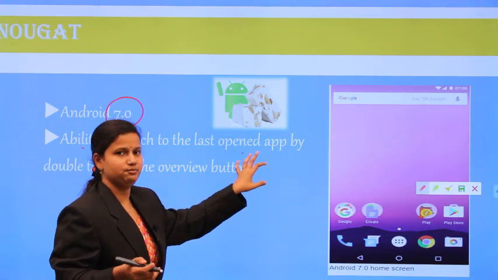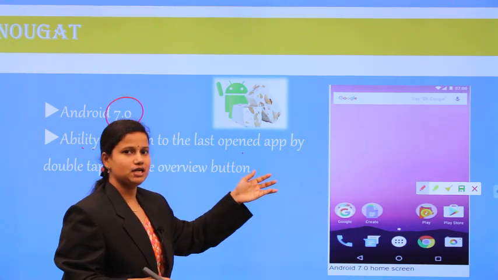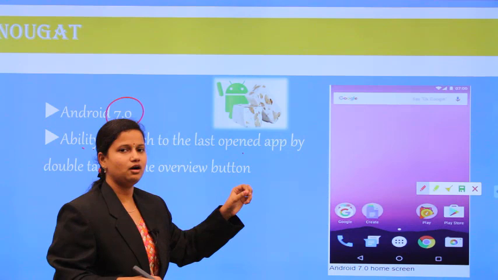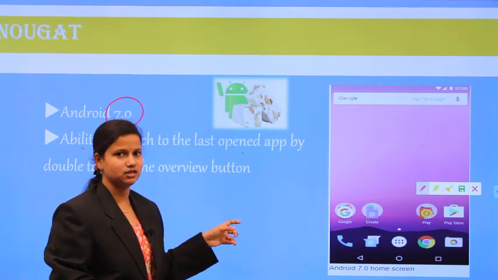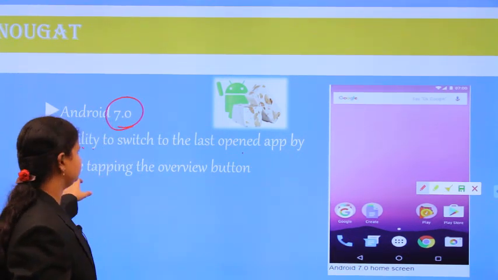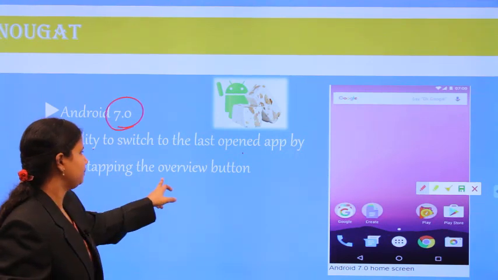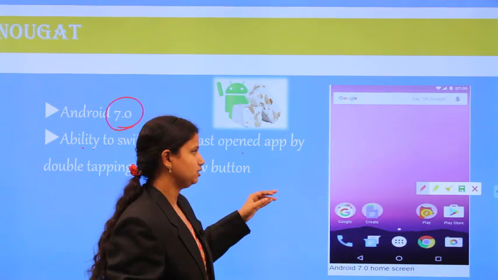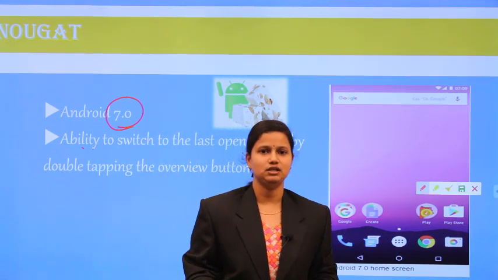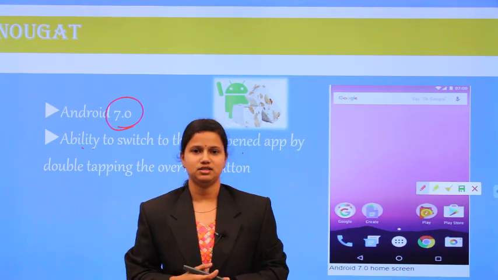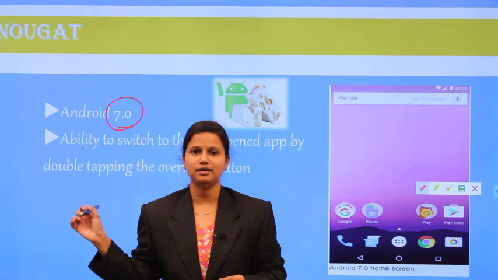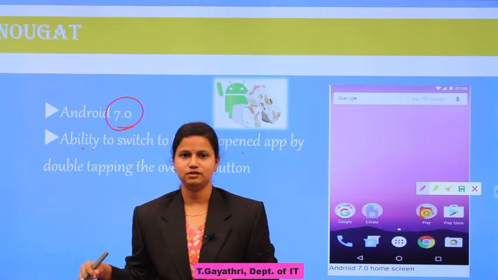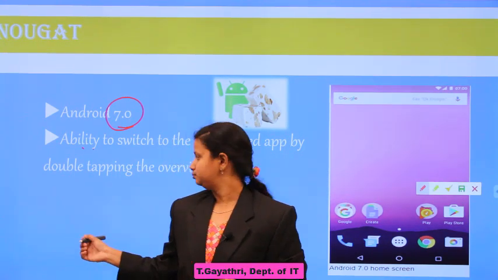Presently you are working with the Facebook application, but the last previous application was WhatsApp. How do we move to the WhatsApp application? That is done by double tapping the overview button. So when you are using a second application and want to move to the first application, you use the double tap of the overview button available on your phone.